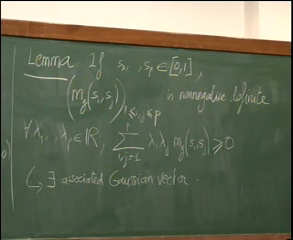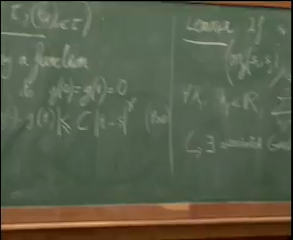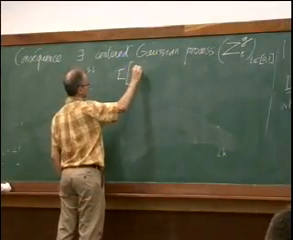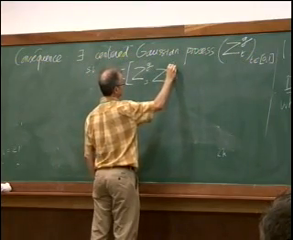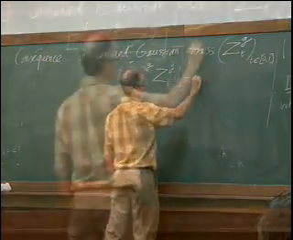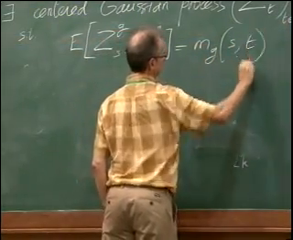There exists a Gaussian process. So it's a one-dimensional Gaussian process, centered. I call it Z^g_t, indexed by the interval [0,1], such that the covariance, well, it's centered, so the covariance is just the expected value of Z^g_s Z^g_t, is equal to m_g(s,t). Okay?